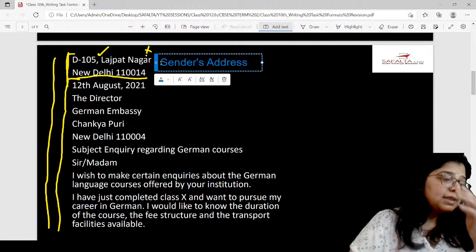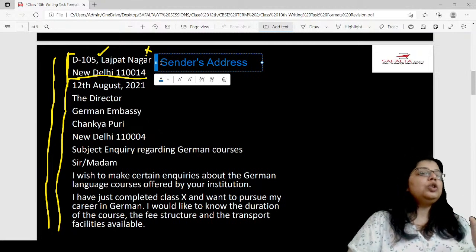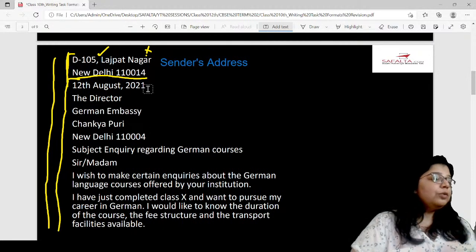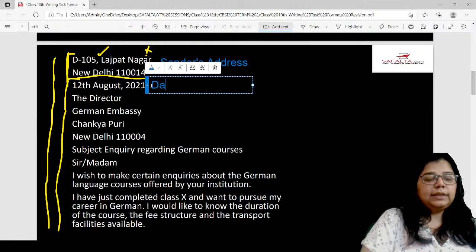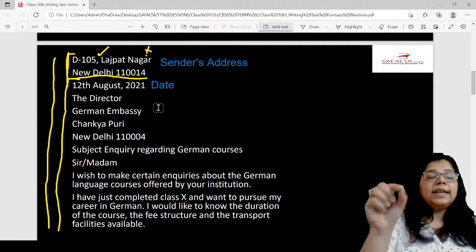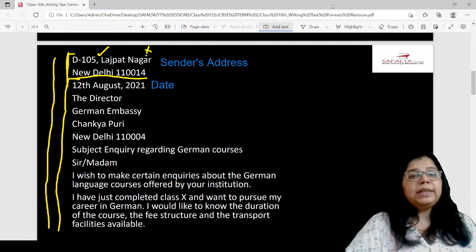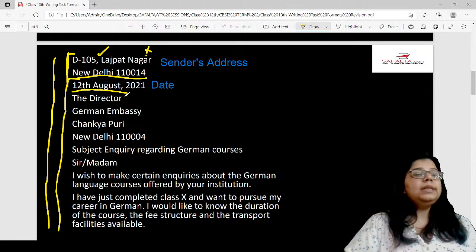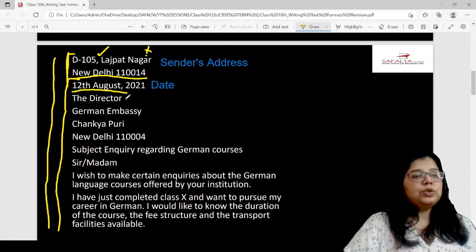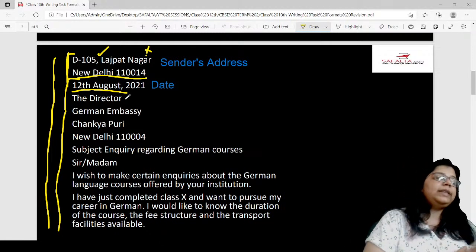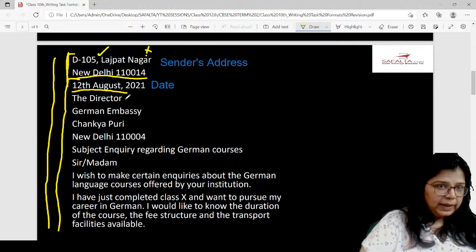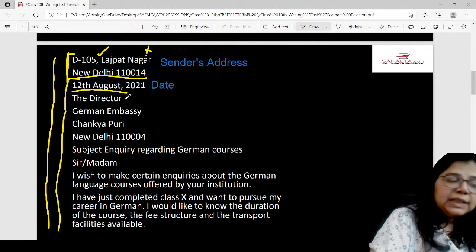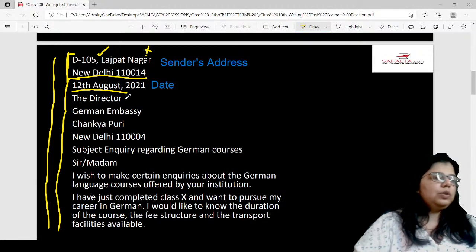See, if you get your formats right, you are sure to get 30-40% of the marks already. So it's important that you get your formats correct. Then you write the date. You leave one line and you write the date. Now the date has to be written after leaving one line, and please make sure that your date is written in this manner. 12th August, 2021, or whatever date you want to write. Or whatever is mentioned in the question. Sometimes it's mentioned in the question as to what date you have to use as well. So please write the date accordingly, okay, and in this particular manner.